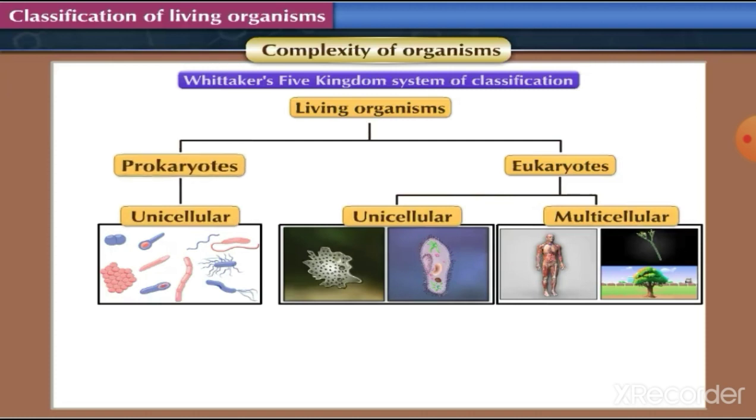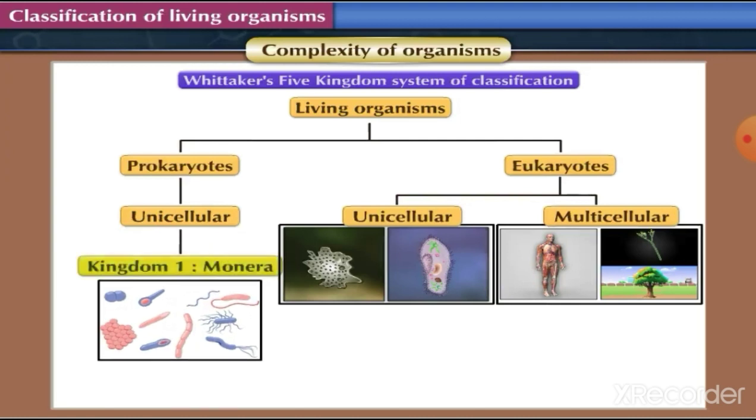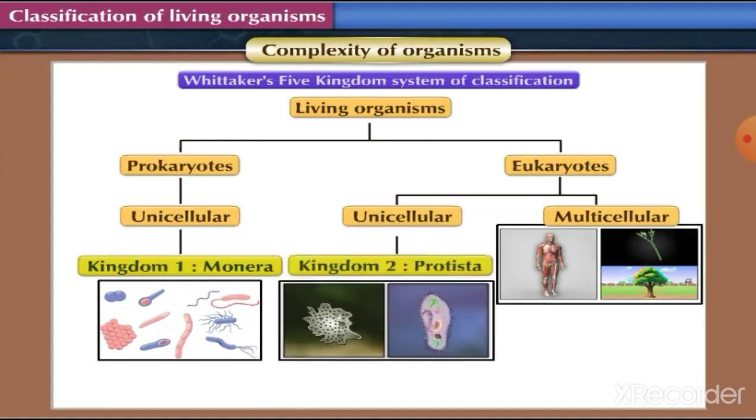Since all prokaryotes are made up of only one cell, this group included only unicellular organisms. On the other hand, eukaryotes included both unicellular as well as multicellular organisms. Unicellular prokaryotes were further classified in first kingdom, that is, kingdom Monera, and all unicellular eukaryotes were classified in second kingdom, that is, kingdom Protista.